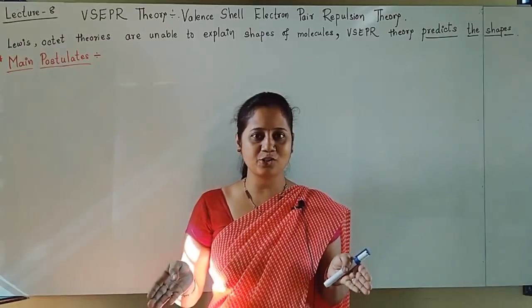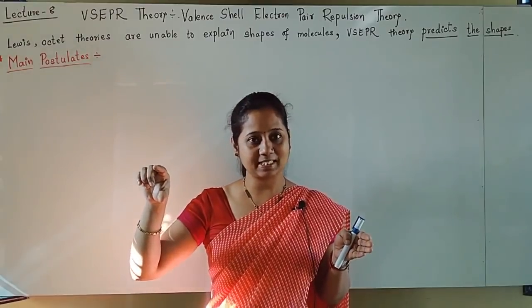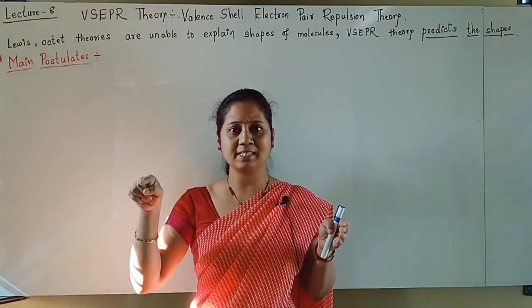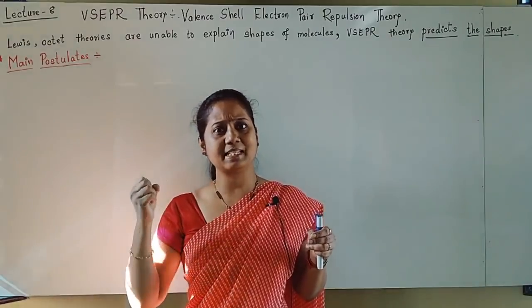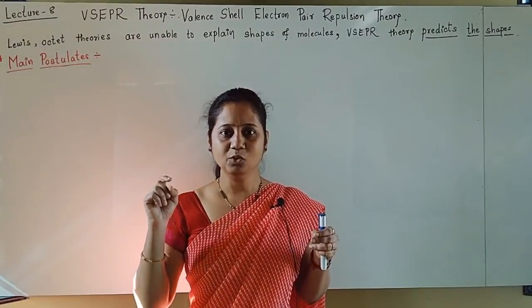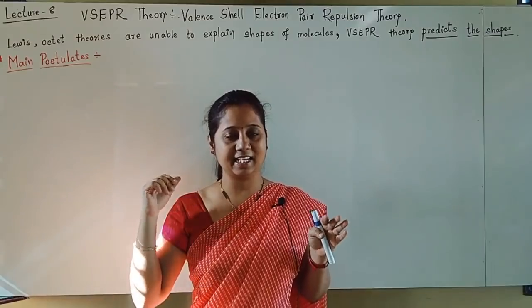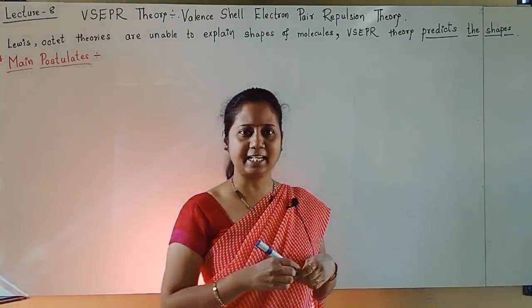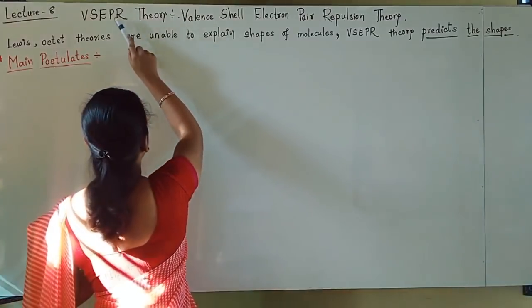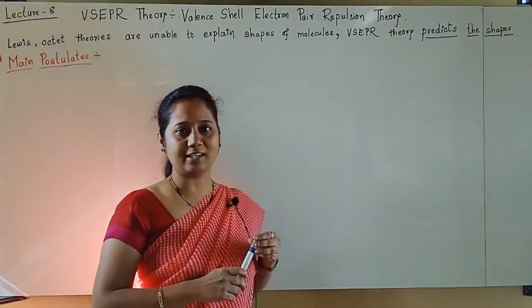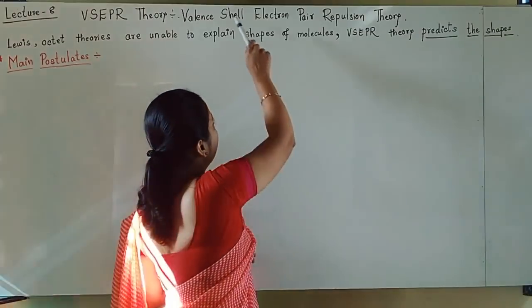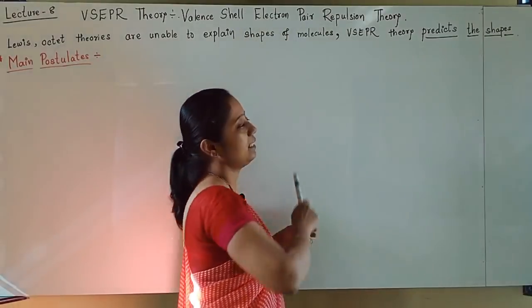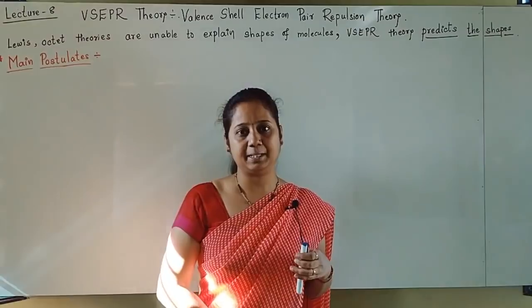Those electron pairs repel each other, and this theory is regarding that repulsion. So the name of this theory is valence shell electron pair repulsion theory.